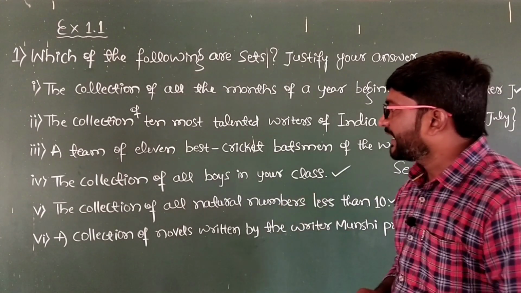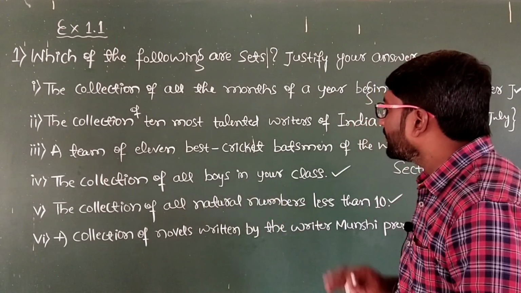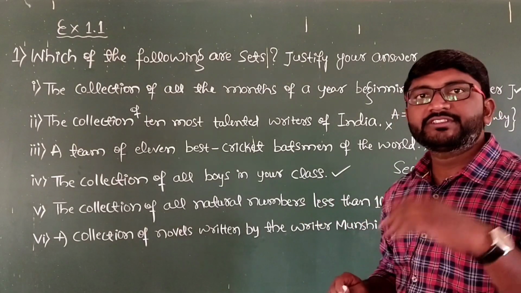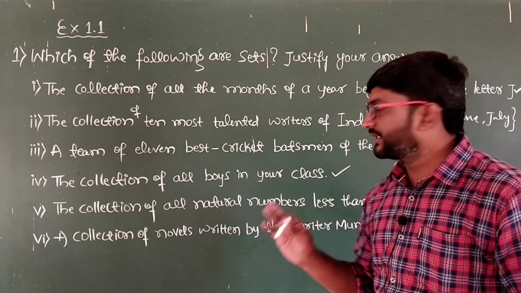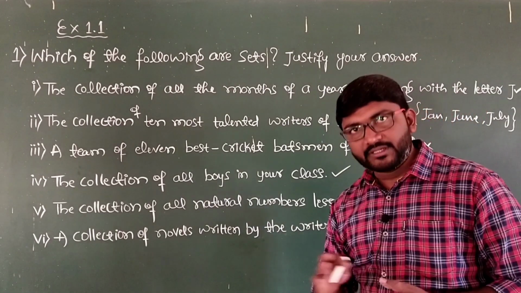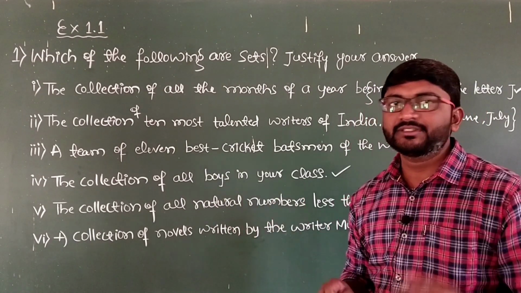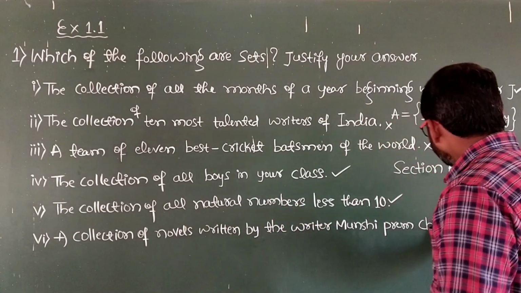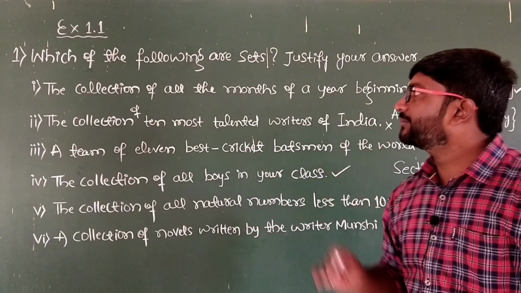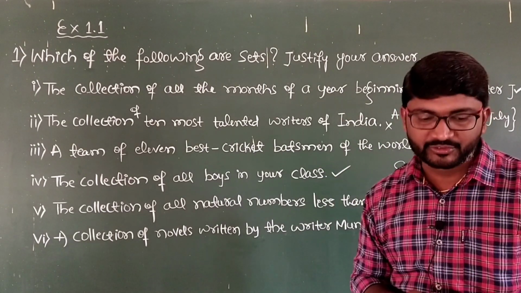And then the last one, a collection of all novels written by the writer Munshi Premchand. Again it is a collection of well defined objects. It doesn't vary from one person to another person, hence it is a set. So note down these 6 and then we'll take up the remaining 3 questions.